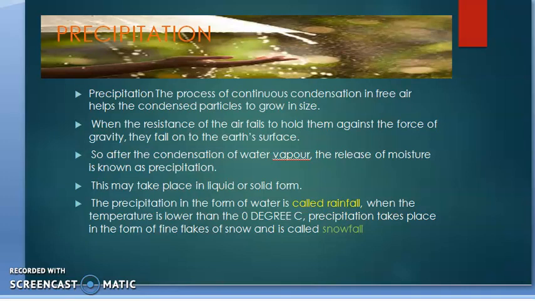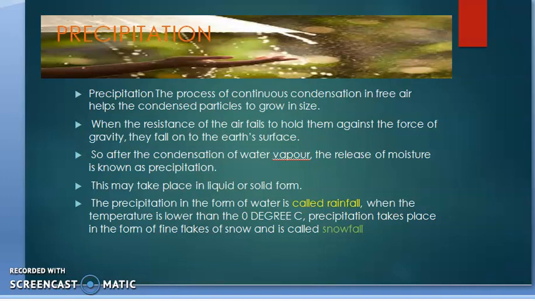Precipitation is a continuous process of condensation in the free air with the help of condensed particles that grow in size. And when the resistance of the air fails to hold the moisture against gravity, they fall to the earth's surface. So after the condensation of the water vapor, the release of the moisture is known as precipitation. Precipitation may take place in liquid form. Precipitation may take place in solid form also.